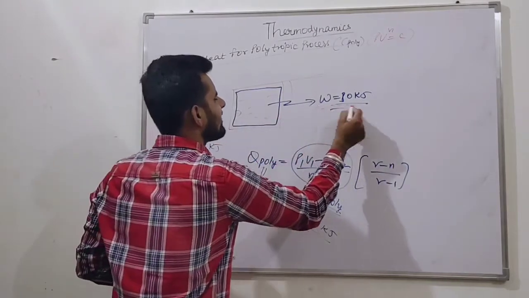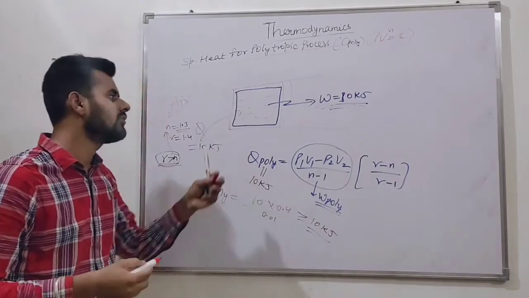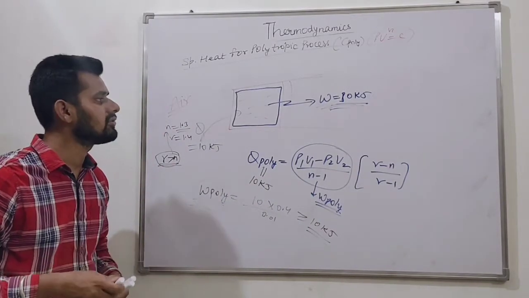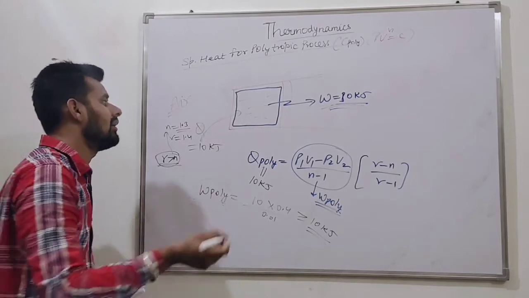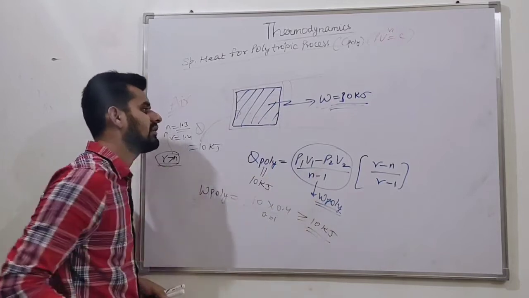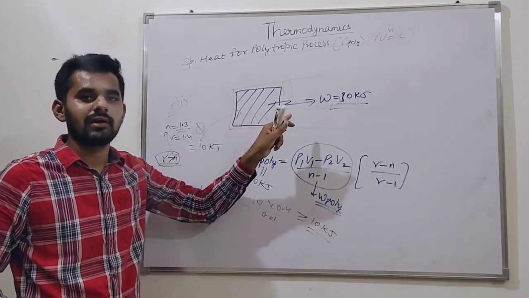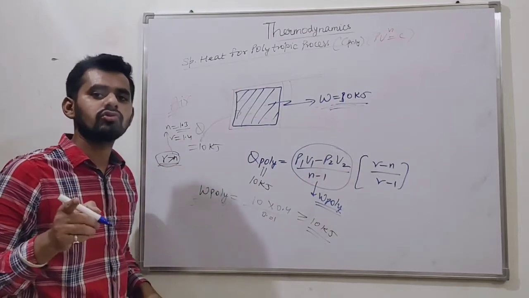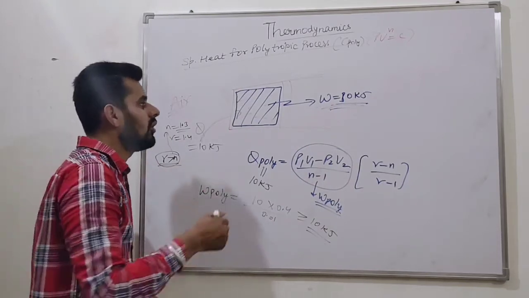Suppose we are considering 10 kilojoule supplied, and 30 kilojoule is coming out. Can anyone tell me how this is more? Friends, the system has some internal energy, and this extra work is coming out of the system at the cost of internal energy.